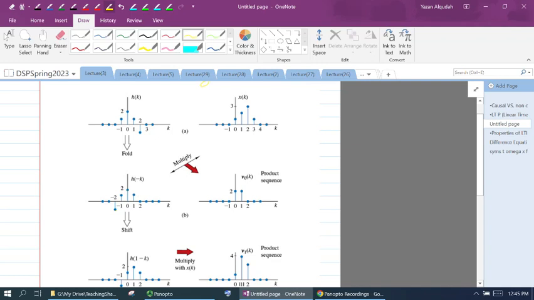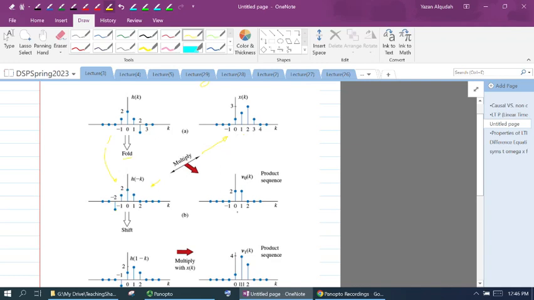And then at n equal to 0, I'm going to have a 1 and 0. So you can see this signal is folded. I took this signal and folded it around the y-axis. What do we do next? We multiply it with x of k. If I multiply them together, whenever there is a 0 term, they're going to cancel. Whenever there is not a 0 term, we're going to have a value. So in this case, I'm just going to have a value at 0 and 1.